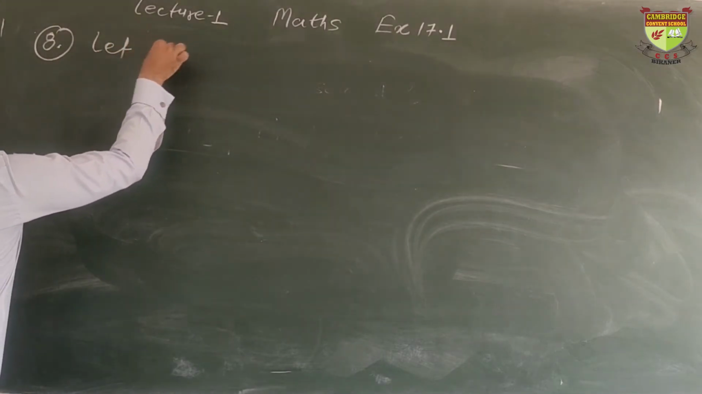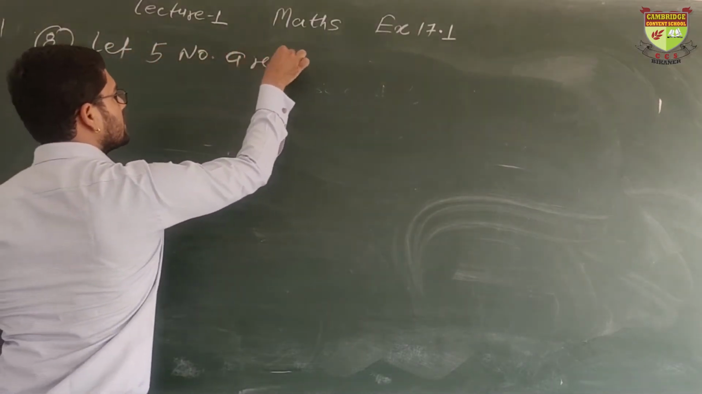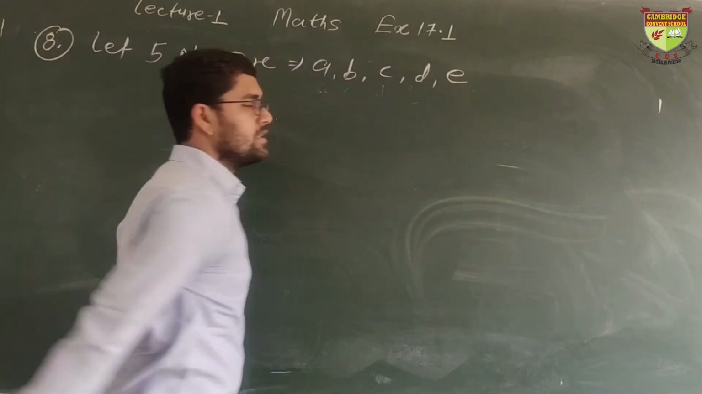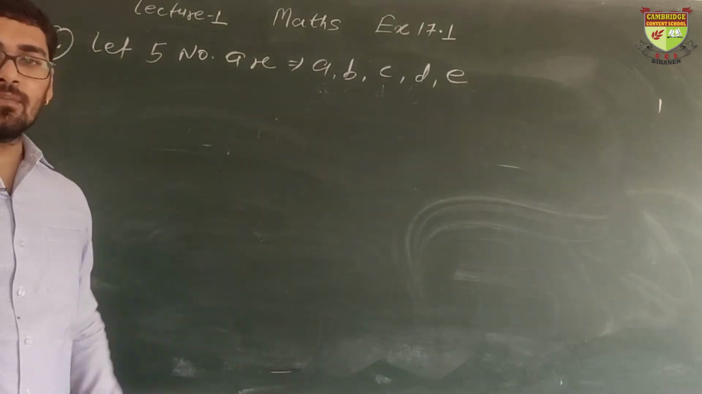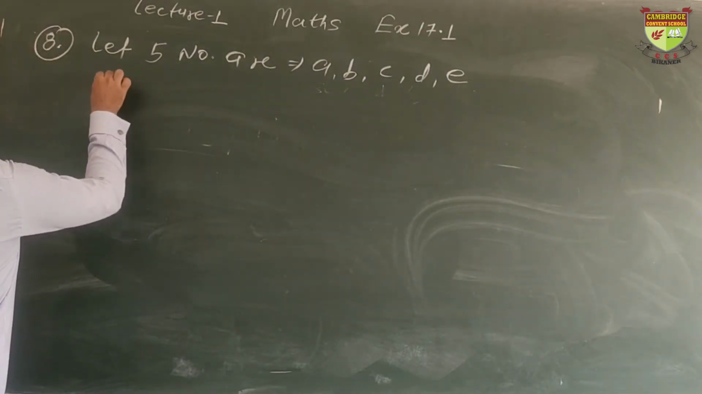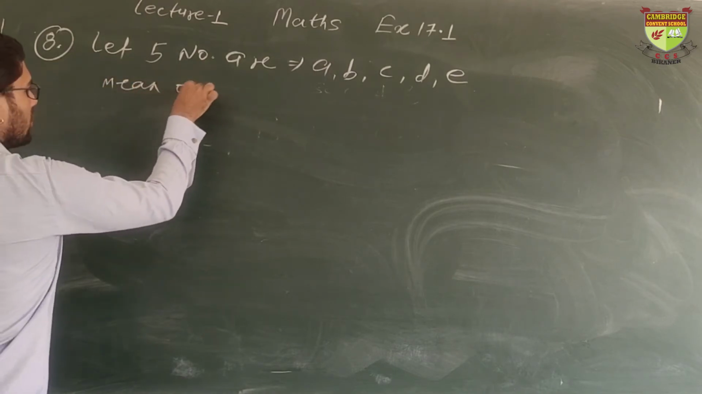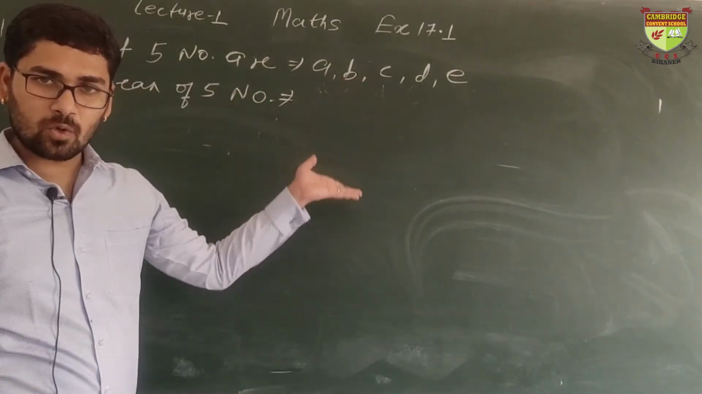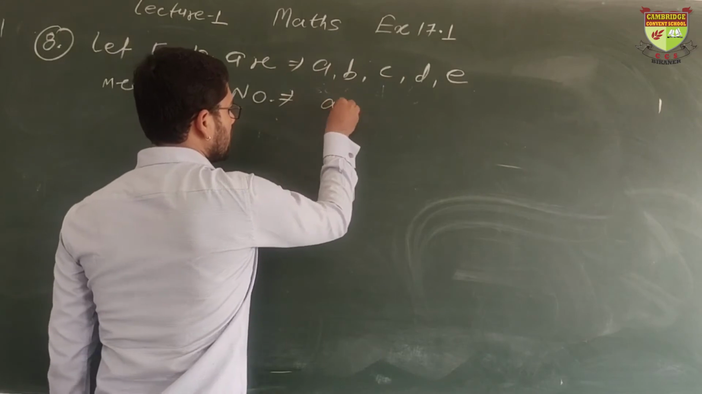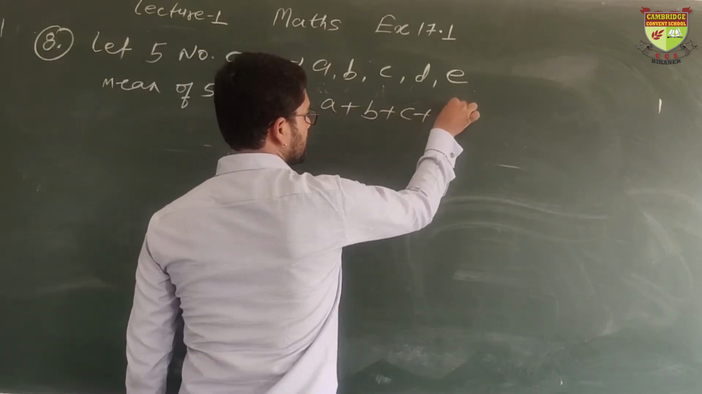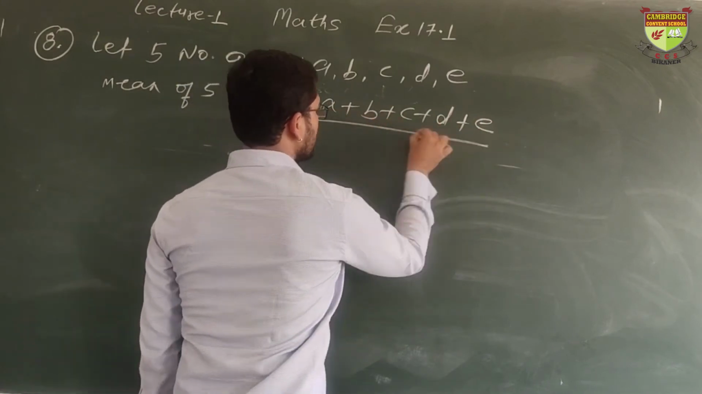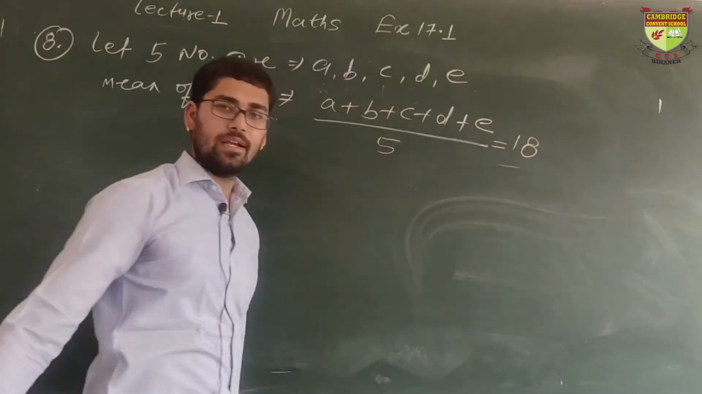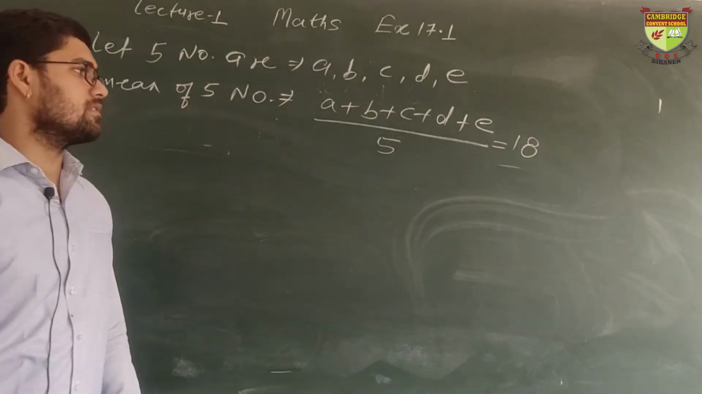Let the 5 numbers be A, B, C, D, E. These are the 5 numbers. When we find their mean, how will you find the mean? Sum of the numbers upon total numbers. What is the sum? A plus B plus C plus D plus E upon 5, as there are 5 numbers. What is the mean? Given to us, 18. It is given to us that 18 is the mean of the 5 numbers.